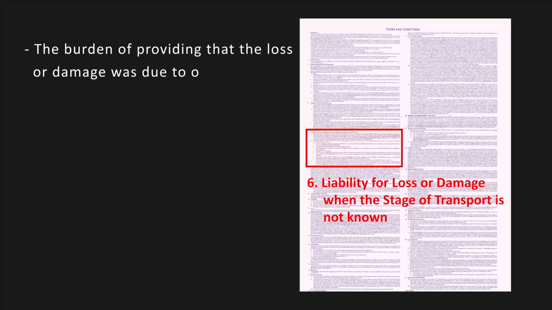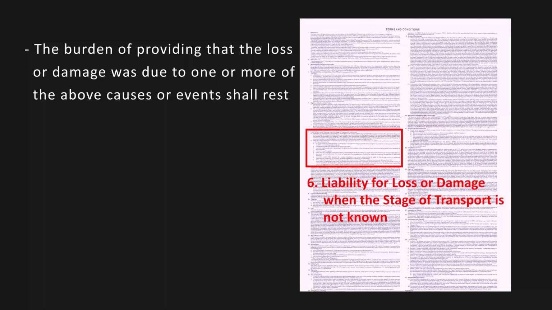The burden of proving that the loss or damage was due to one or more of the above causes or events shall rest upon the CTO.